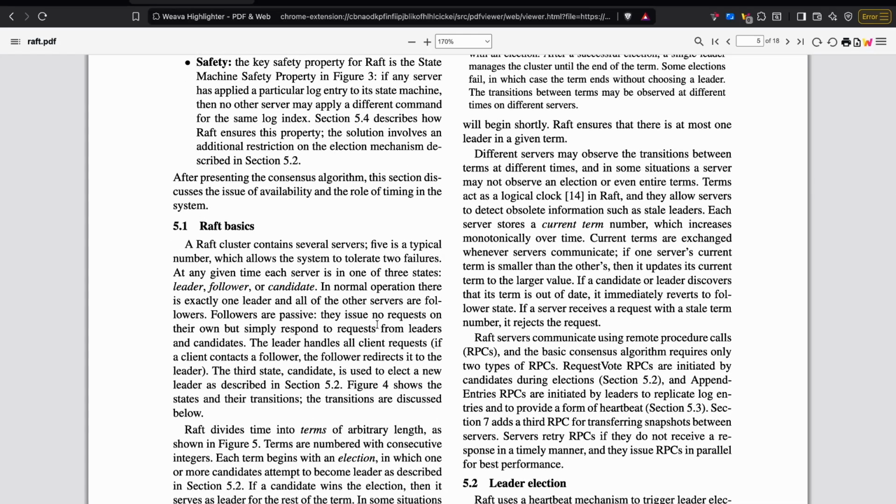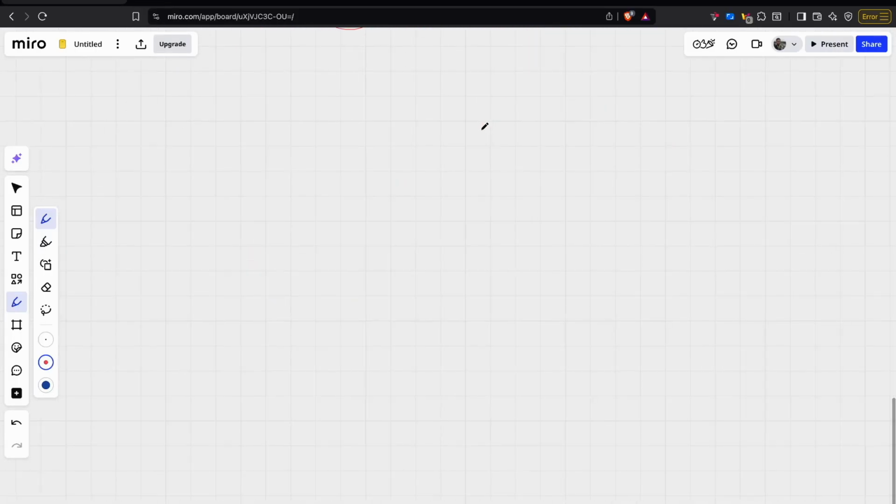Okay, so Raft has three states. There is follower, there is candidate, and there is leader. These are the three states, and each of the servers belongs to one of these states.